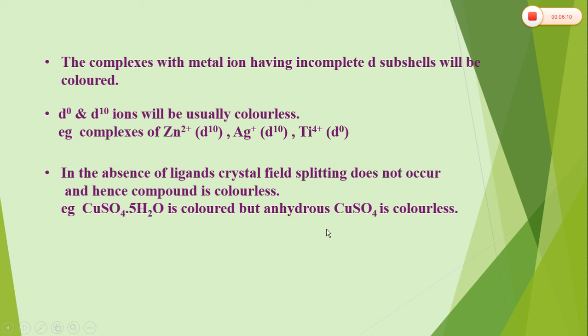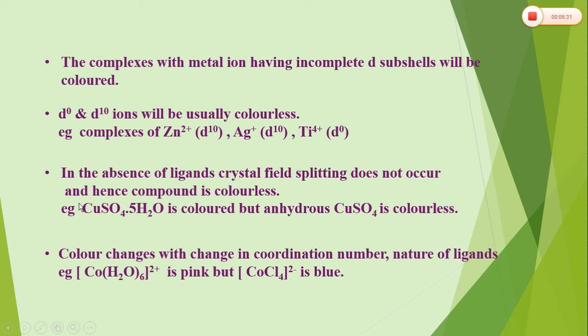Remember children, dd transition is one of the reasons for color in coordination complexes, but there are other reasons also, like charge transfer spectra, but at this level we have to study only dd transitions. Now color also changes with the change in coordination number and nature of ligands. For example, cobalt with 6 water molecules as ligand in +2 oxidation state is pink, but with the chloride ion as ligand, it is blue in color.